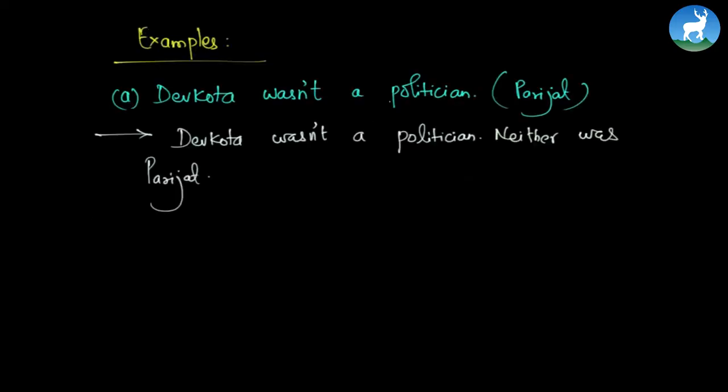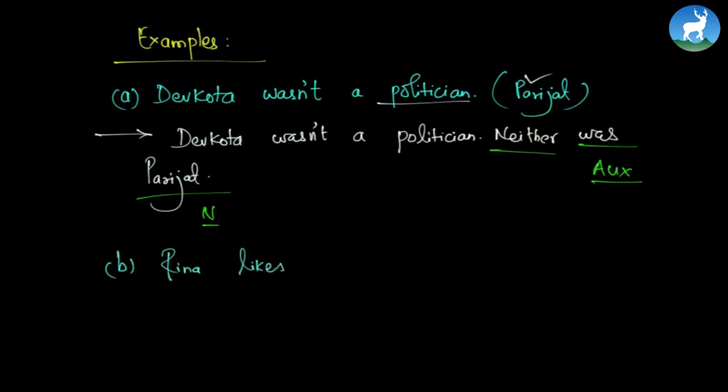Let's look at some more examples. Devkota wasn't a politician. Now you have to agree with this: Devkota wasn't a politician, he was a poet. So you're going to say something like, Devkota wasn't a politician, neither was Parijat. So, neither, an auxiliary verb, and finally a noun. Alright? Neither, auxiliary verb and a noun.